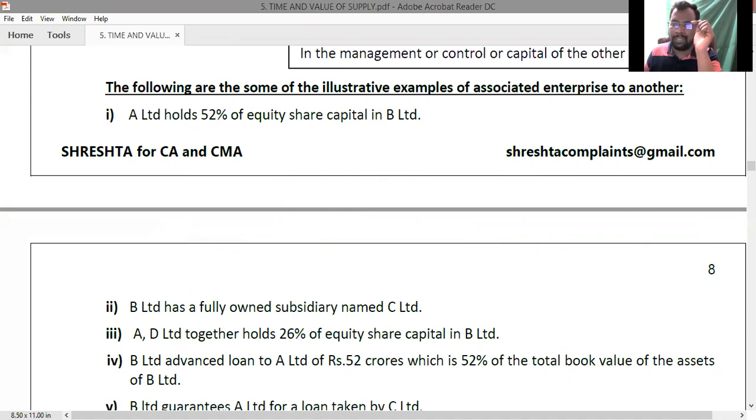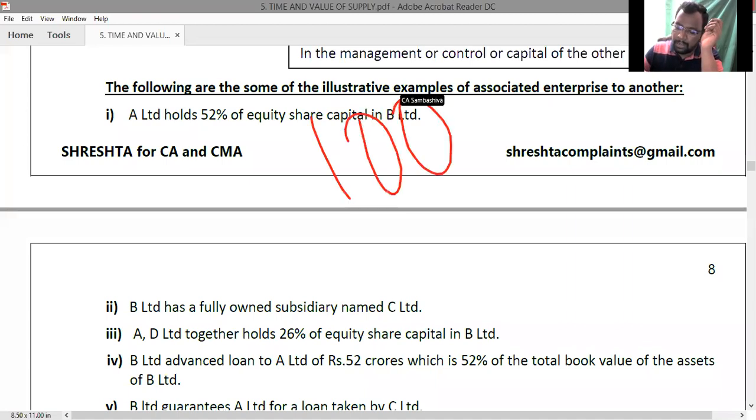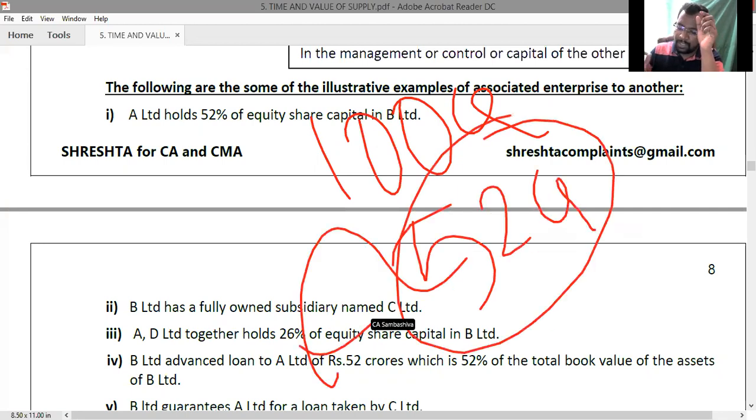Next, B Limited advanced a loan to A Limited of rupees 52 crores, which is 52% of the total book value of the assets of B Limited. Assume that totally there are 100 crores of assets, out of which 52 crores worth of assets were purchased with the amount given by B Limited.